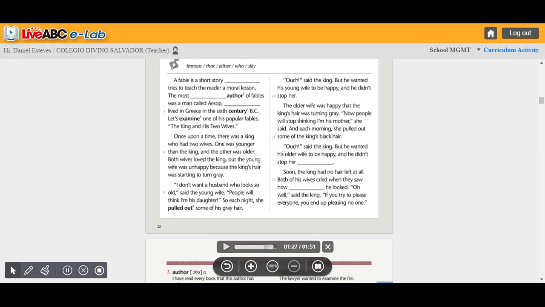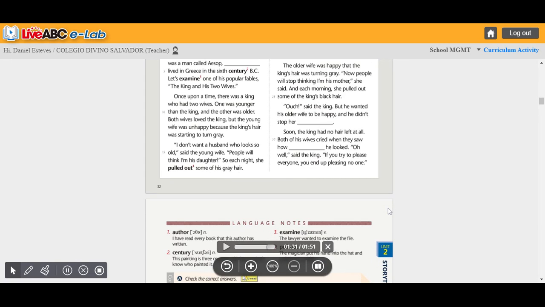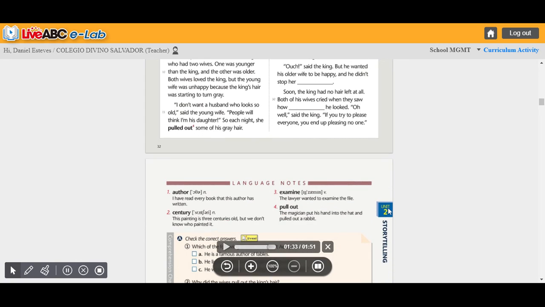Language notes. 1. Author. I have read every book that this author has written. 2. Century. This painting is 3 centuries old, but we don't know who painted it. 3. Examine. The lawyer wanted to examine the file. 4. Pull out. The magician put his hand into the hat and pulled out a rabbit.